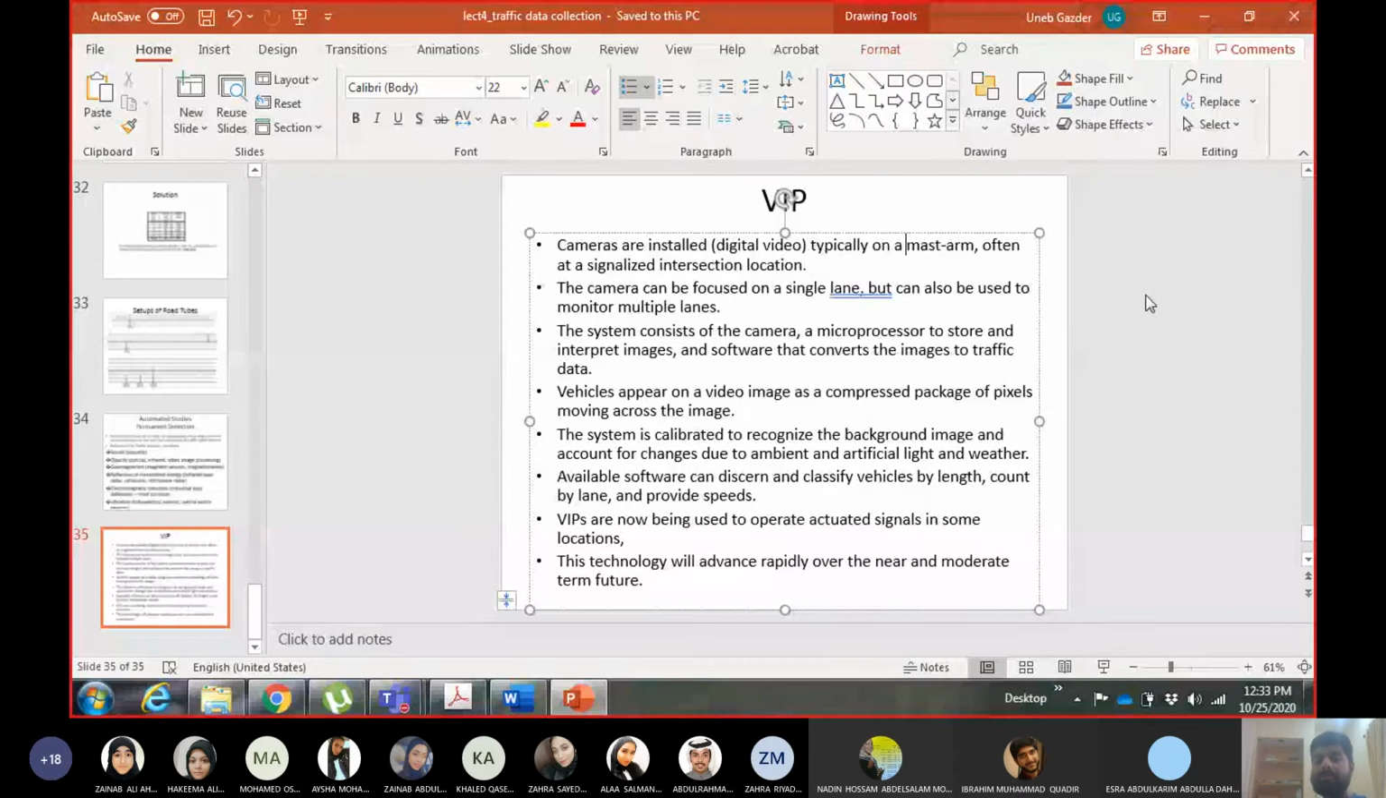Okay, and the camera is very flexible. Like I showed you, for the pneumatic road tube, you have to increase the number of tubes if you want data with more detail, but with a camera it's no big issue. Just change the focus of the camera from one lane to two lanes to three lanes, and you will have the data for all these lanes.